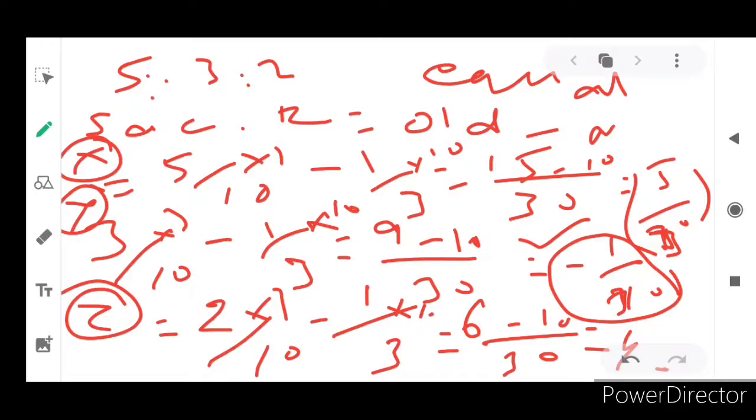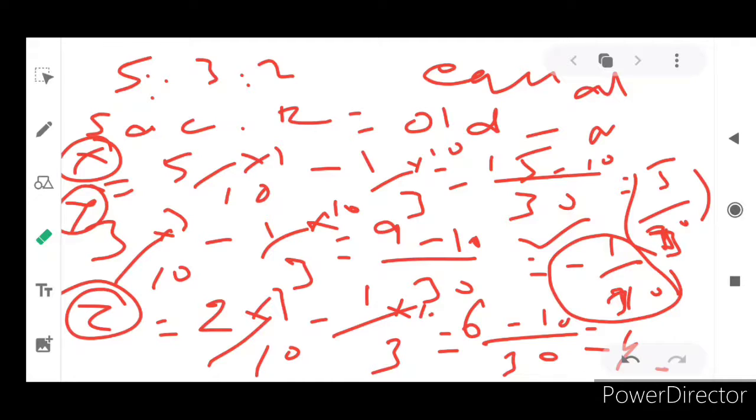I hope you understand. So now you know how much he has sacrificed and how much he has gained. Thus Y gains 1 by 30. We are going to compare who gained and who sacrificed. Keep in mind that X sacrificed 5 by 30, Y gained 1 by 30 and Z gained 4 by 30.